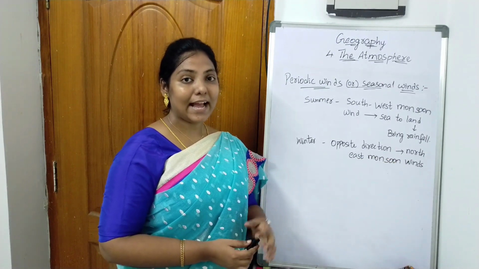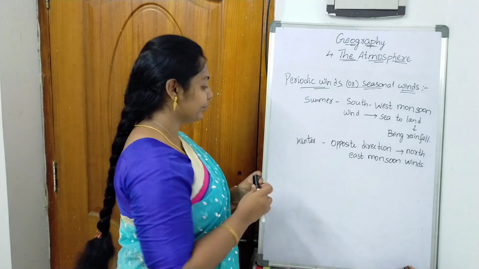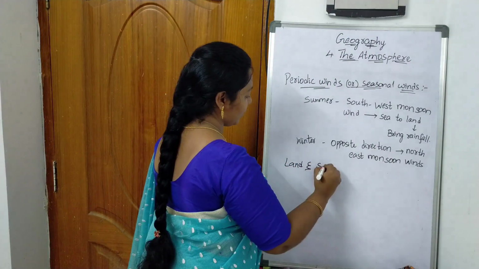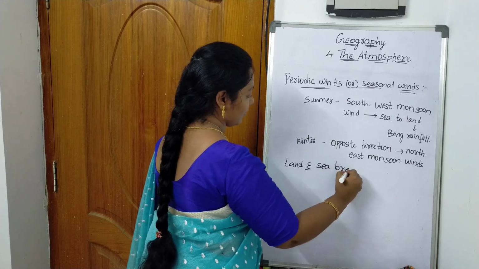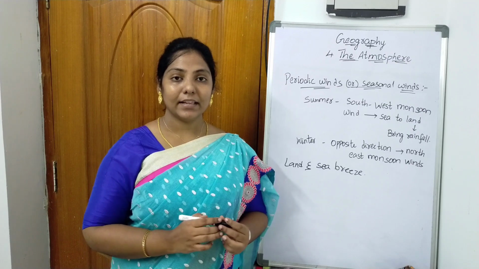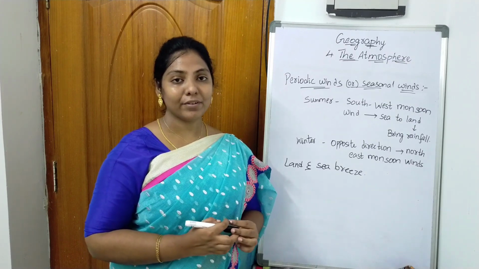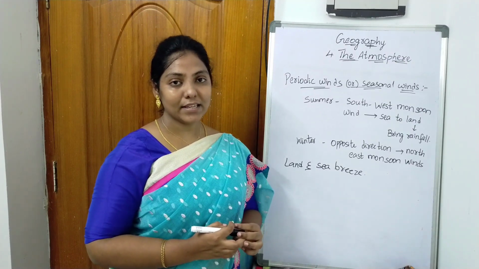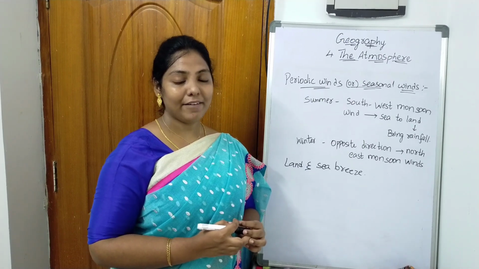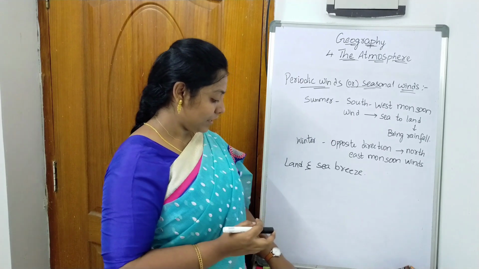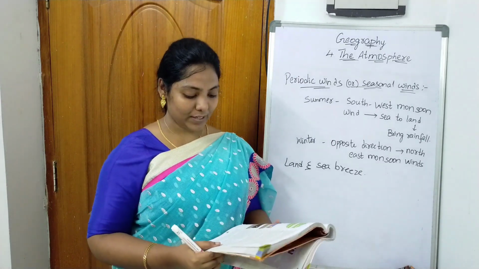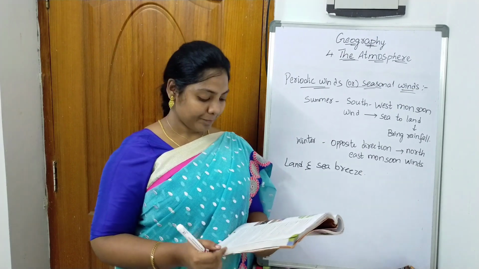Now let us see land and sea breeze. So we know that during daytime the land will be hot and it will have low pressure, and during night time the water will be hot and it will have high pressure. The land and sea breezes are also periodic winds and they blow daily.